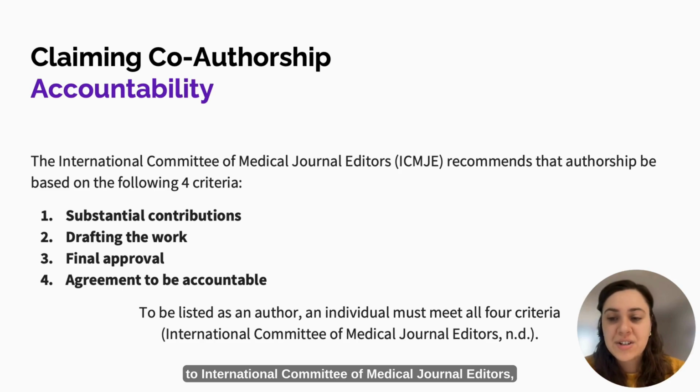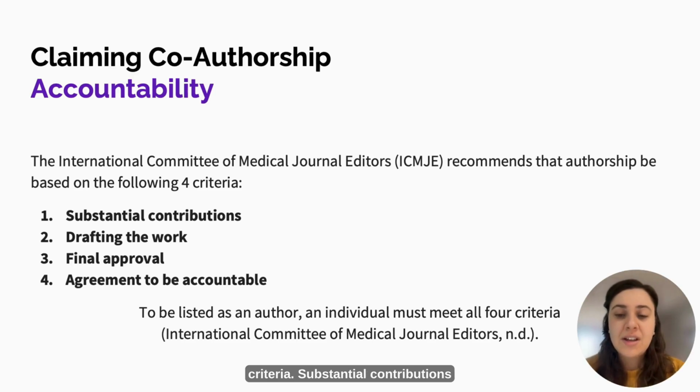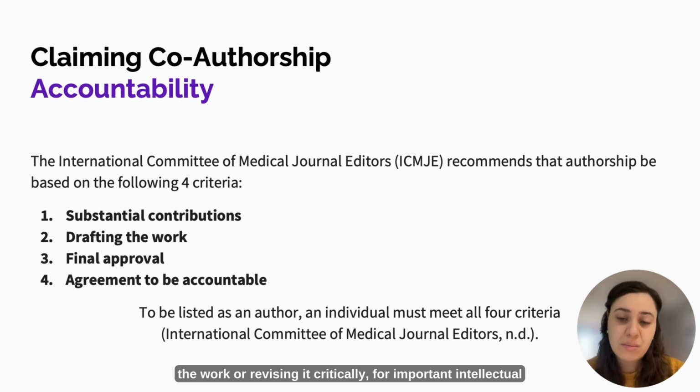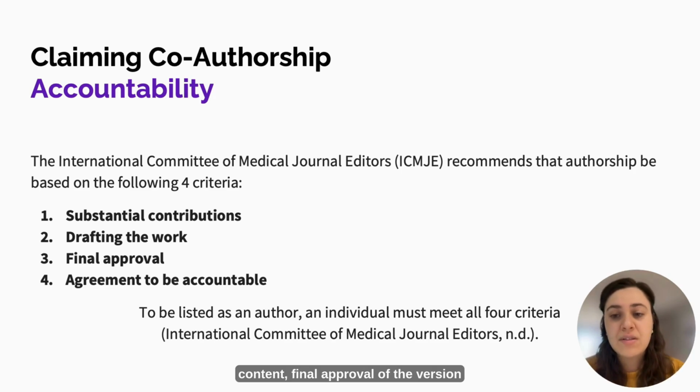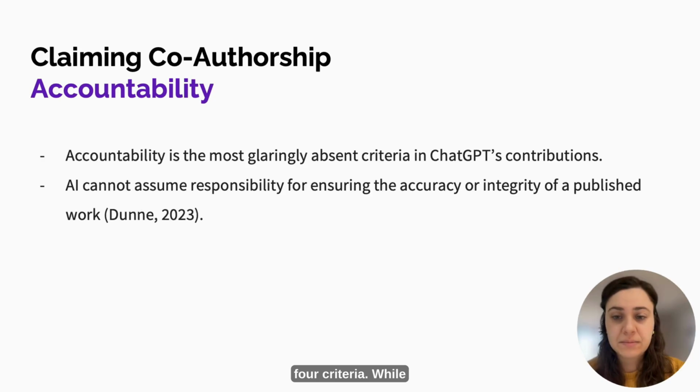According to the International Committee of Medical Journal Editors, authorship should be based on 4 essential criteria: substantial contributions to the conception or design of the work, drafting the work or revising it critically for important intellectual content, final approval of the version to be published, and agreement to be accountable for all aspects of the work, ensuring questions related to accuracy or integrity are appropriately addressed.